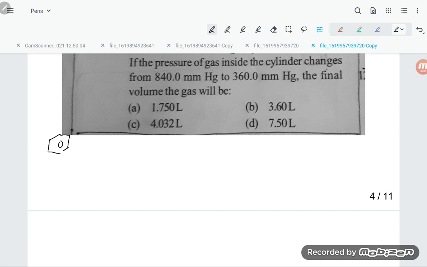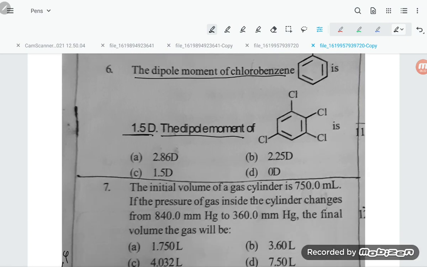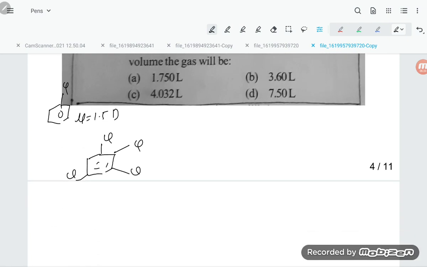For chlorobenzene they have given mu equal to 1.5 D, and they are asking for this compound. Here is Cl, this is Cl, this is Cl, and this is Cl. So tetrachlorobenzene is there, they are asking. Up 2 chlorine and down 2 Cl.